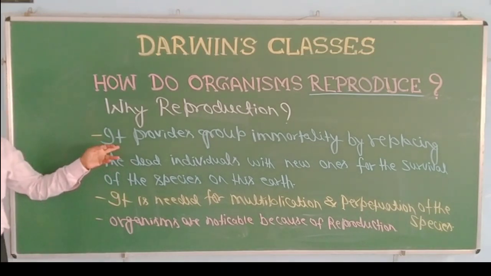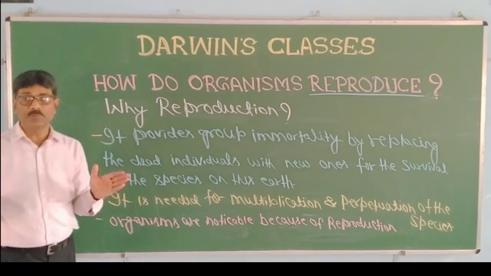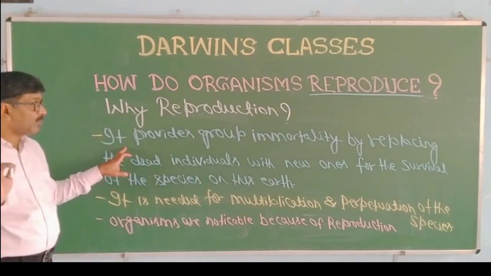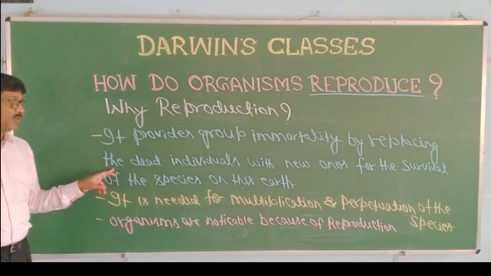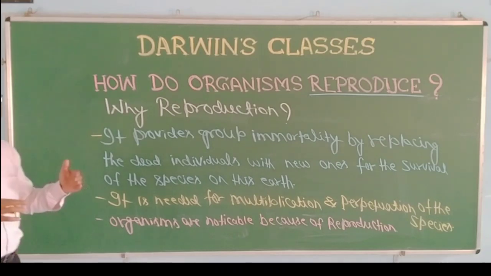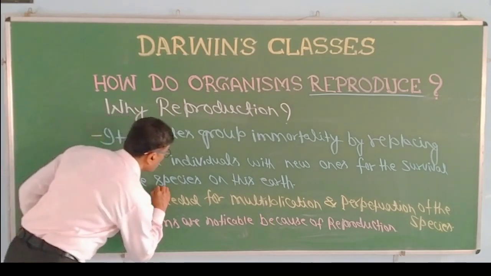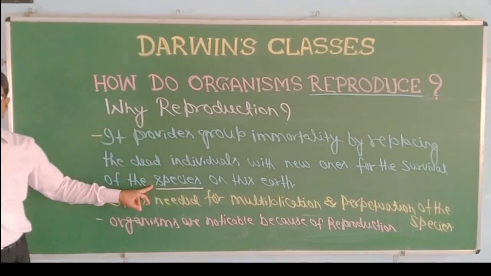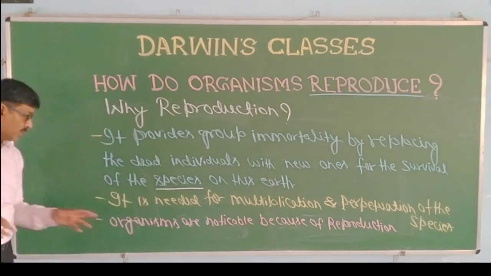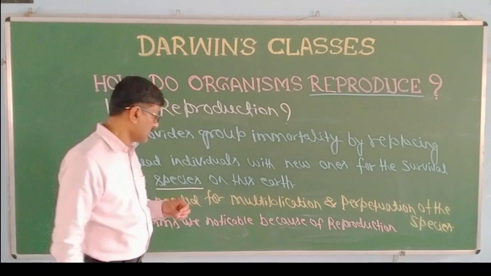It provides group immortality. That means the individual dies, but the group, the population, is maintained. So it provides group immortality by replacing the dead individuals with new ones for the survival of the species on this earth, for maintaining that species. So it is essential not for the individual, rather it is essential for the species, for the population. It is needed for multiplication and perpetuation of the species.